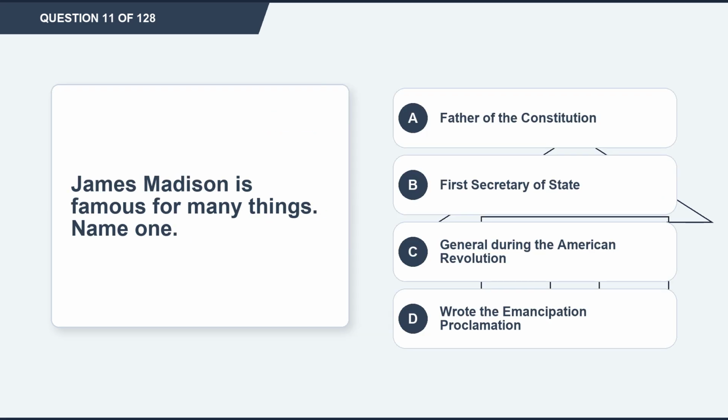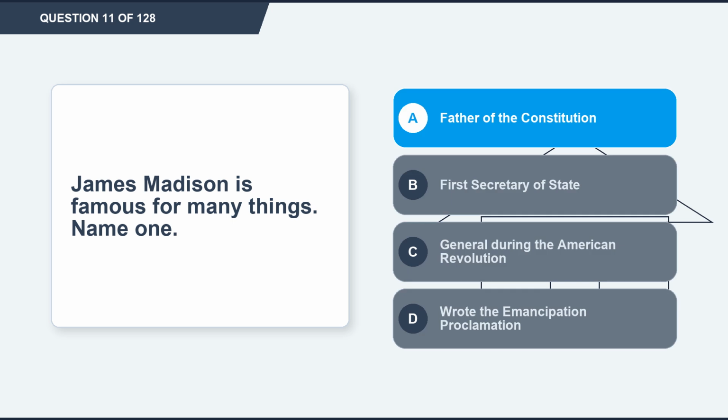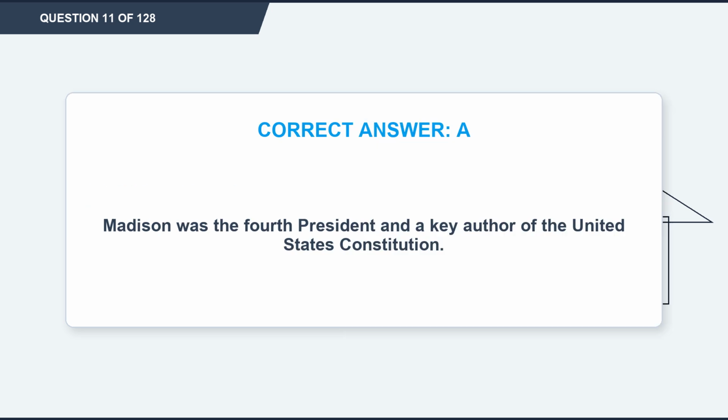Question 11. James Madison is famous for many things. Name one. Option A. Father of the Constitution. Option B. First Secretary of State. Option C. General during the American Revolution. Option D. Wrote the Emancipation Proclamation. The correct answer is option A. Father of the Constitution. Explanation. Madison was the 4th president and a key author of the United States Constitution.